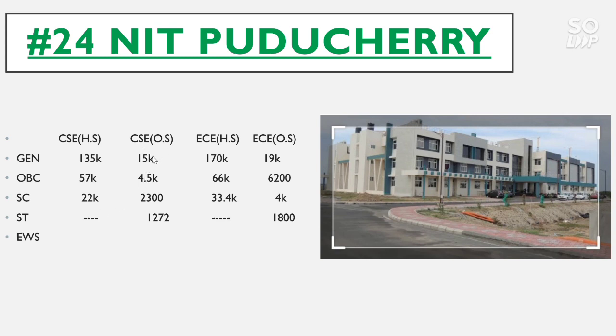For CSC other state, the general category cutoff is 15,000, for OBC 4.5 thousand, for SC 2,300, for ST 1,272, and for EC home state, the general category cutoff goes to 1,70,000, for OBC 66,000 and for SC 33.4 thousand, and there is no seat for ST category. For EC other state, general category cutoff goes 19,000, for OBC 6,200, for SC 4,000 and for ST 1,800.